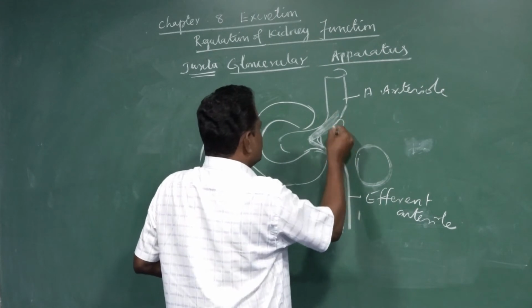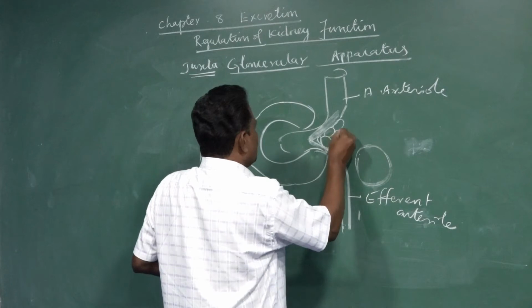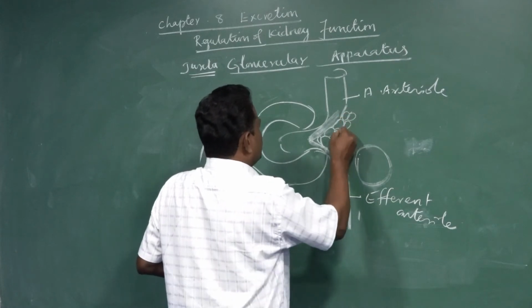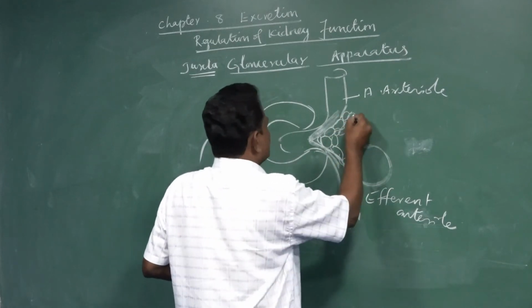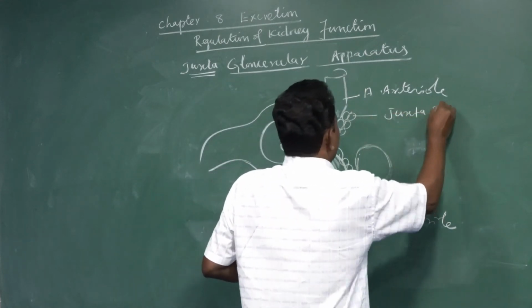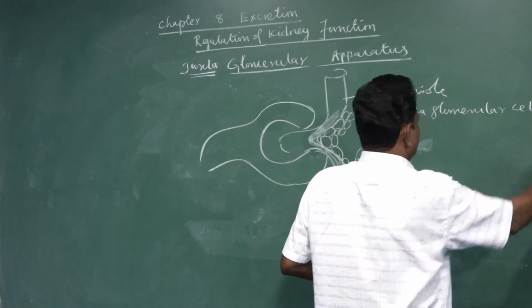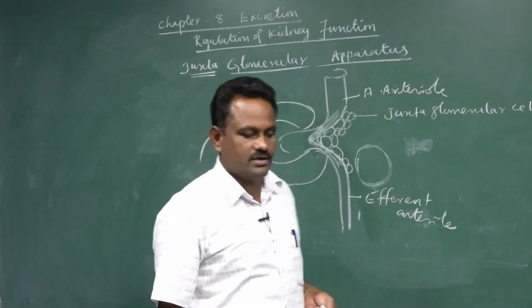The cells which are present very close to both the afferent and efferent arteriole are called juxtaglomerular cells.